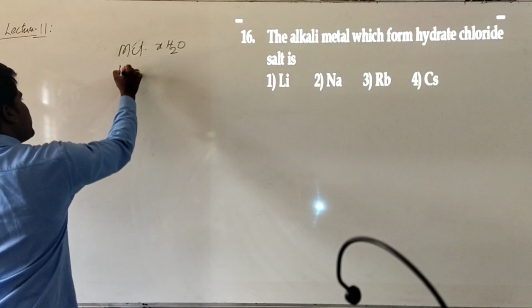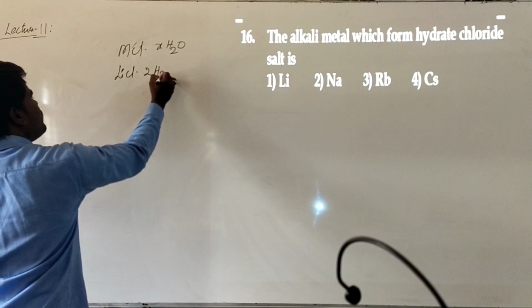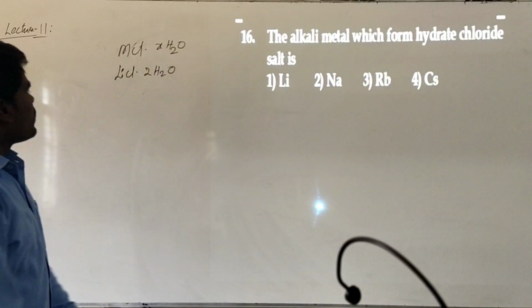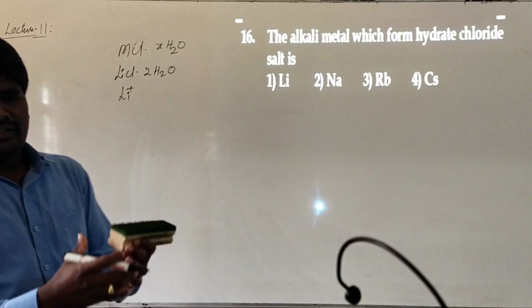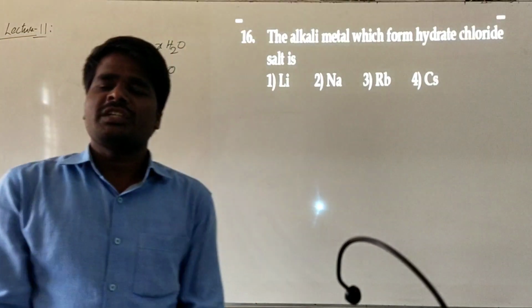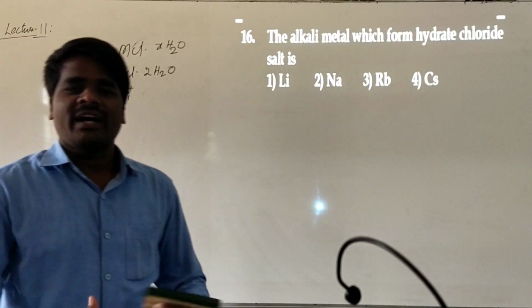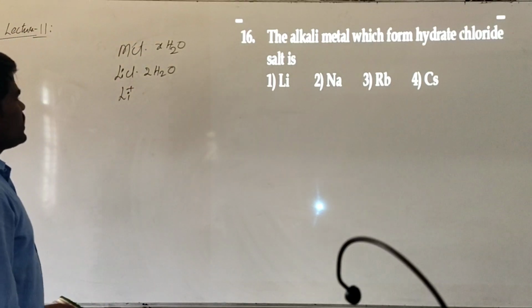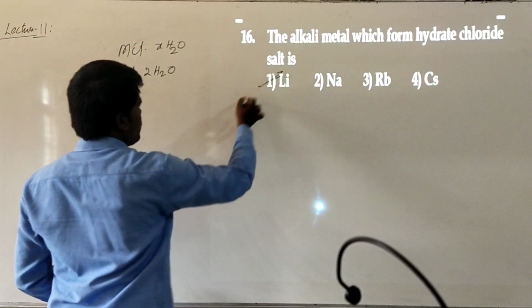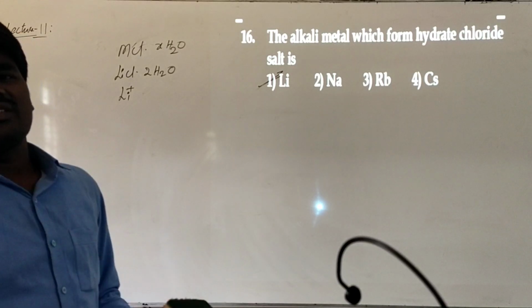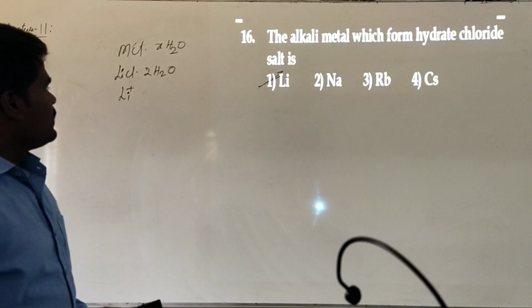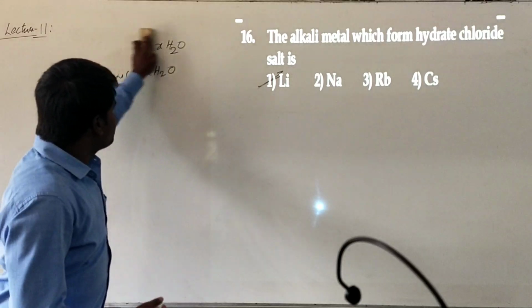Lithium has more tendency to form the hydrated chloride because the lithium ion is smaller. It has a greater nuclear force of attraction, which can withdraw water molecules in the form of hydrate. Down the group, the tendency to form hydrated chloride decreases as the size of the metal ion increases. So the answer will be lithium.